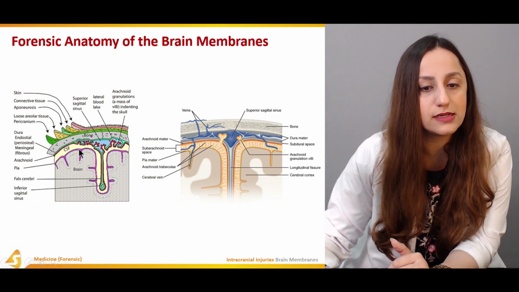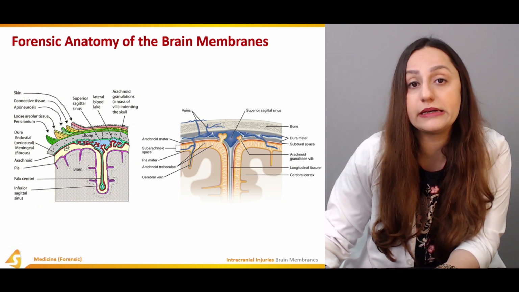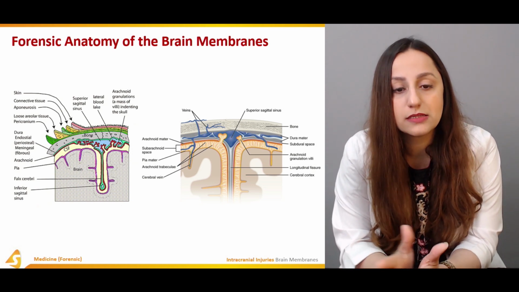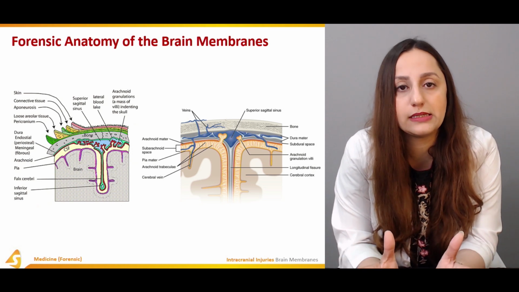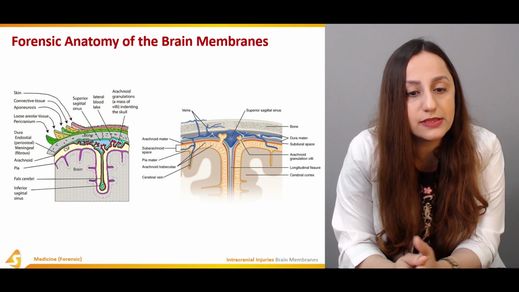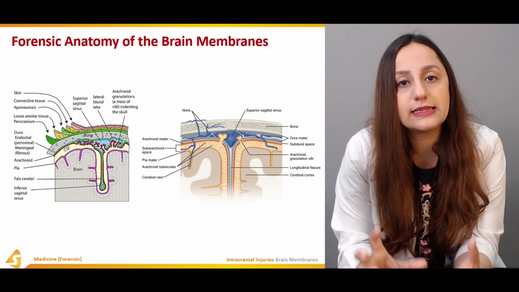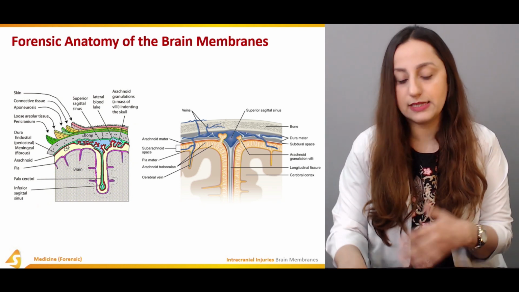And these three layers, as we were discussing, are the specific layers that are designed to protect the brain. So they are the layers that we're going to discuss, the brain membranes. They are called, on a larger scale, the brain membranes. So you have to remember that it is the dura, the arachnoid, and the pia. That is what we are talking about right now in relation to the brain and its structures.